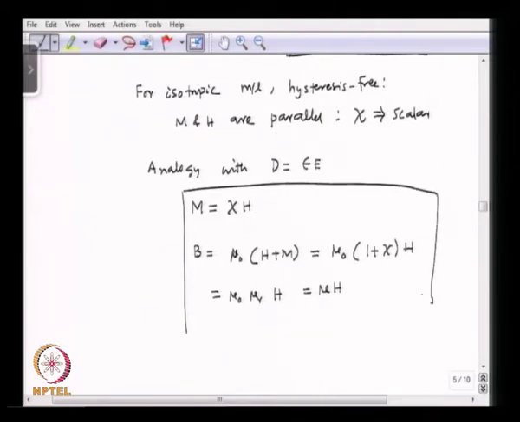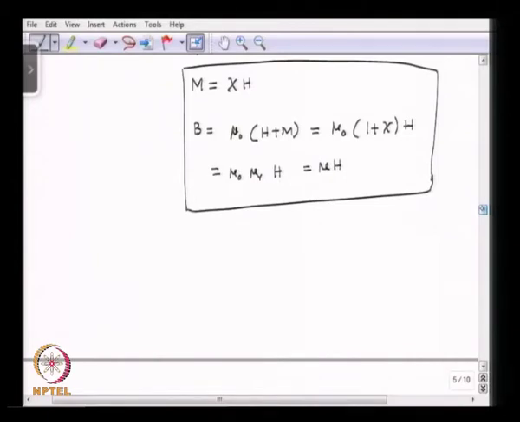So, you have these two important equations, and here mu is the permeability and mu r is the relative permeability. Okay.